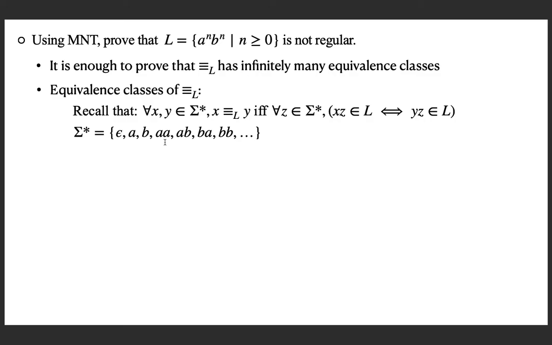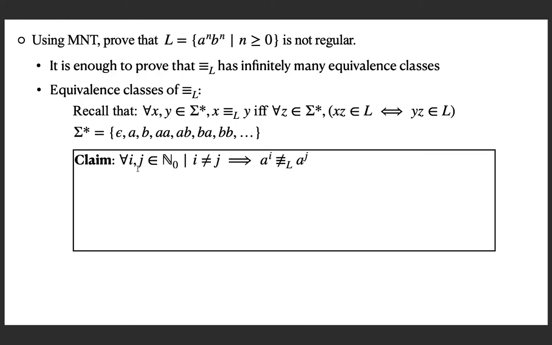There are different ways you can prove it, but I am going to give you a candidate solution. For that, I am going to make this claim: for all i and j in the natural numbers with 0, whenever i is not equal to j, a to the power i is not related to a to the power j under this relation. They are not equivalent. I want to find a z such that when I concatenate z to both of them, of the resulting strings, one will be in the language and the other will not be in the language. I am going to give such a z.